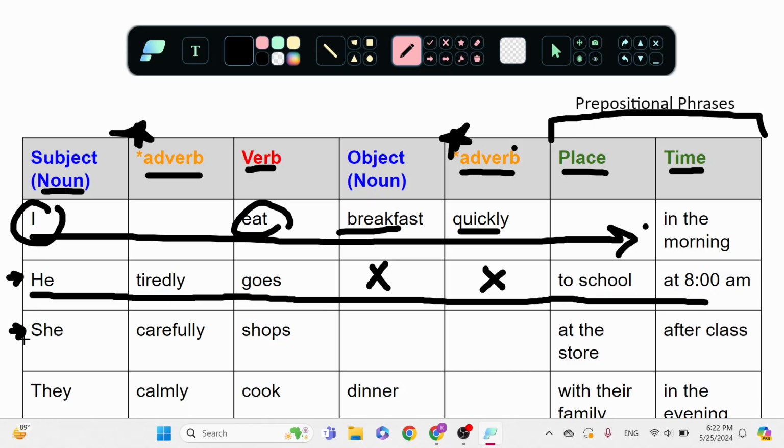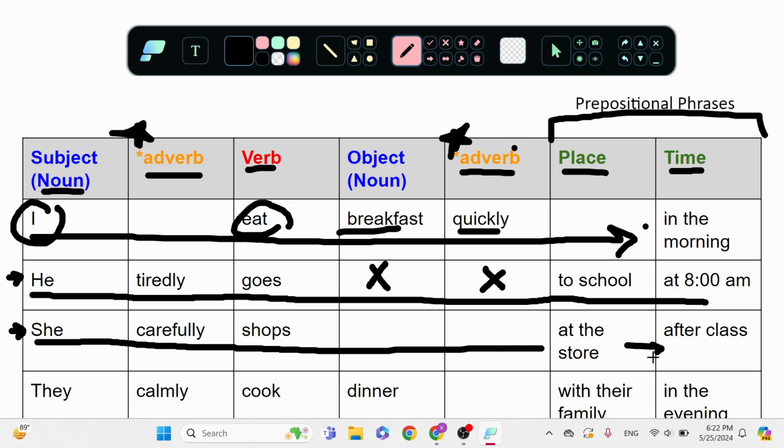Here, she carefully shops at the store after class. This one, she carefully, that's my adverb. Shops is my verb. There is no object. The adverb was already used. The place goes first, at the store. The time goes last, after class. And again, this is the time of class, when class is finished, at that time.